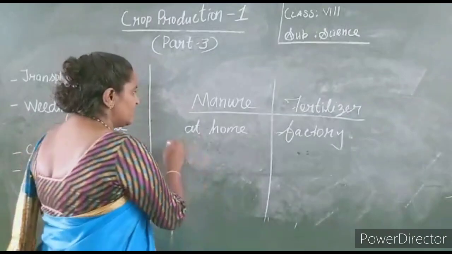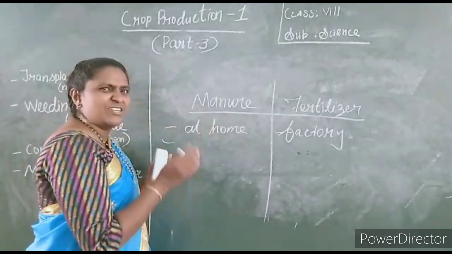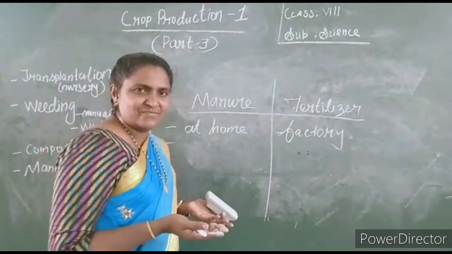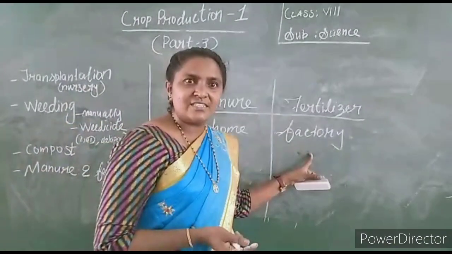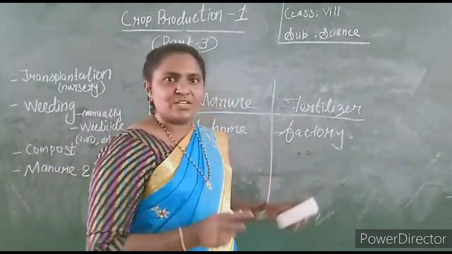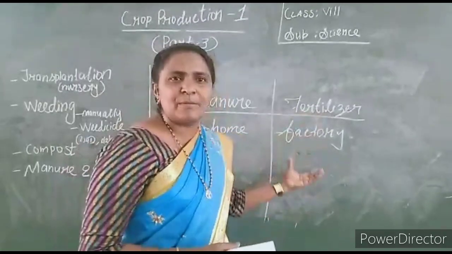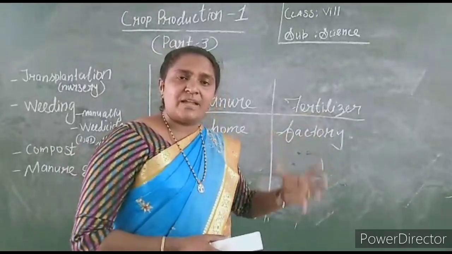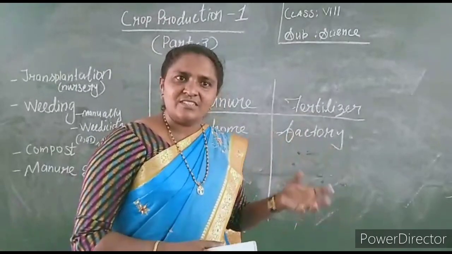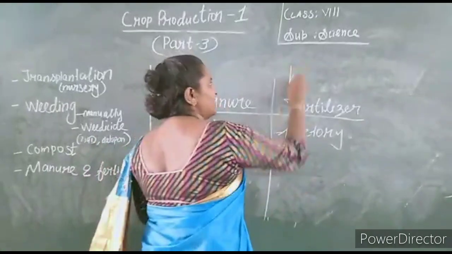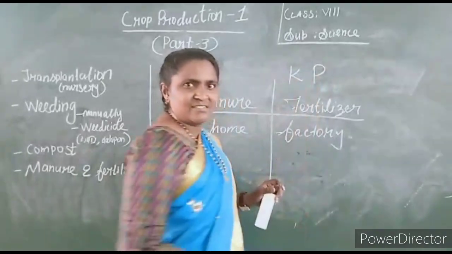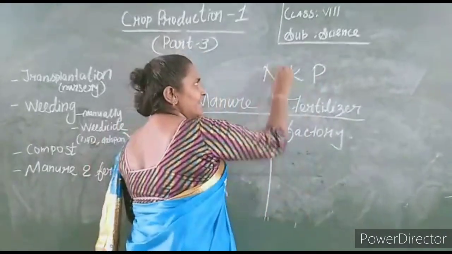Manure is not rich in many nutrients, whereas fertilizer is rich in particular specific nutrients. Some plants require potassium more, so they will prepare potassium fertilizer. Some plants require urea more. Some require phosphorus, NPK, some need nitrogen.